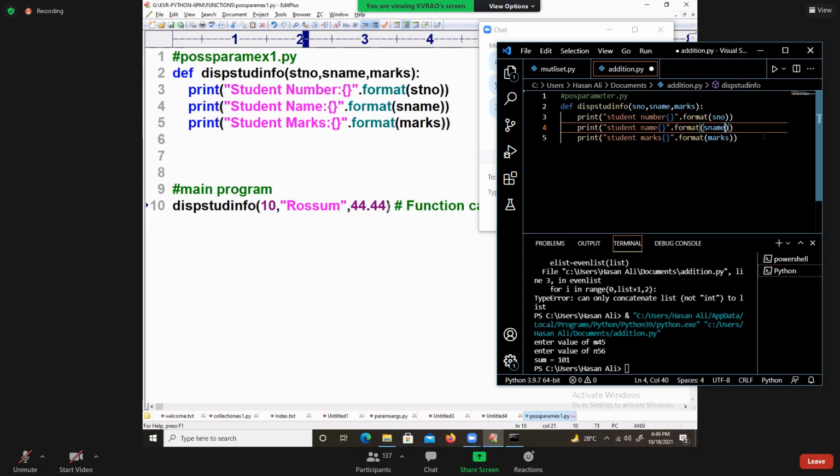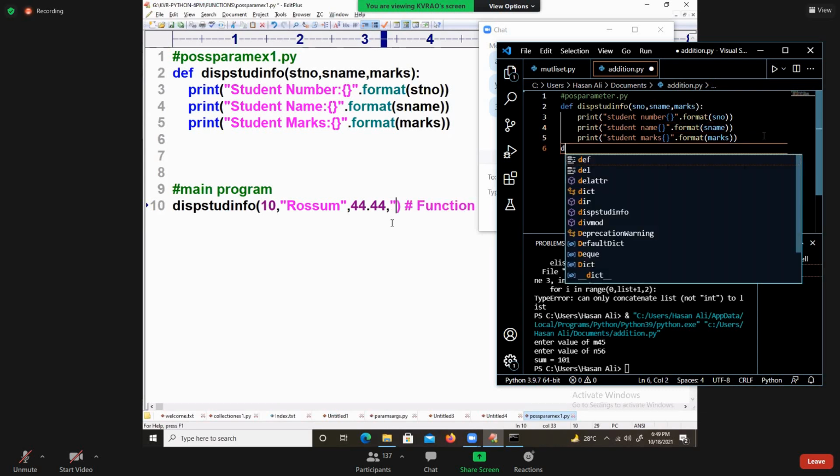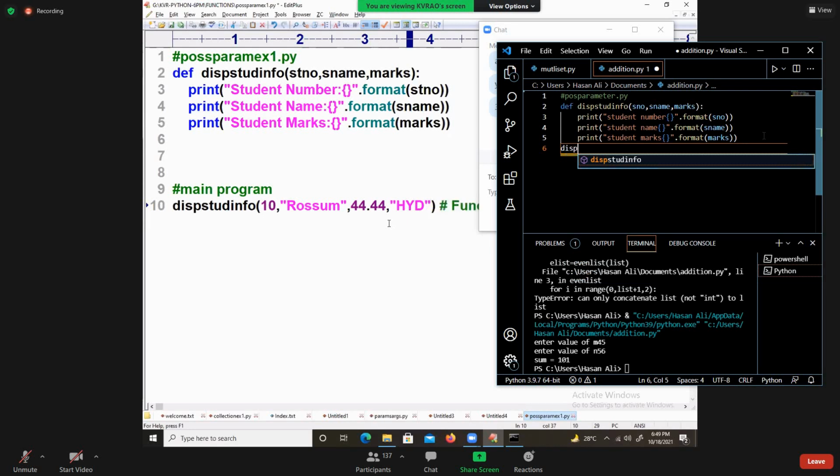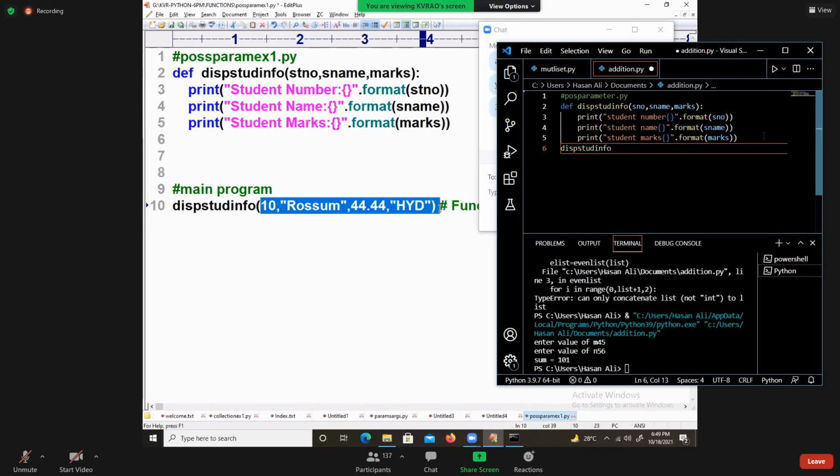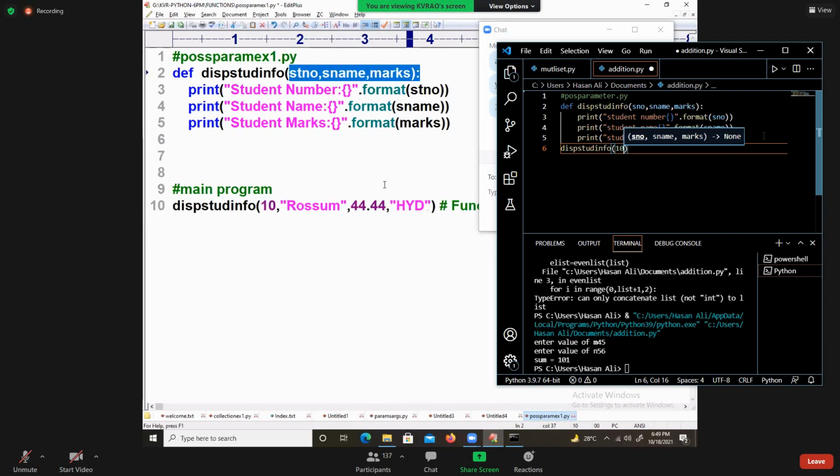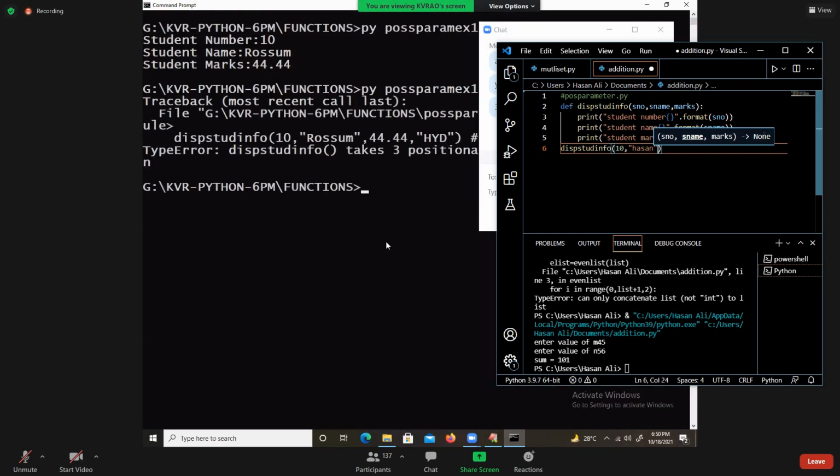Suppose I write some address, I'm saying HYD. How many arguments are you passing? 4. How many are you taking? 3 formal parameters. This is a mismatch. You will get a type error.